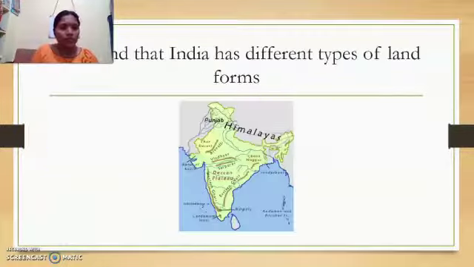Here we found that India has different types of landforms, as in the previous classes, in the previous video. So here this is northern part, children. Can you see here in the picture? This is northern part, Himalayas. What do we have in the northern part of India? It's Himalayas. And here you can find Thar desert. Okay, children. And here southern part of India you can find Deccan Plateau.